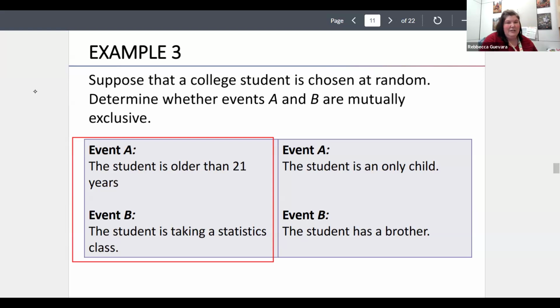No. This case is not mutually exclusive. And that's because someone can be over 21 and take statistics.